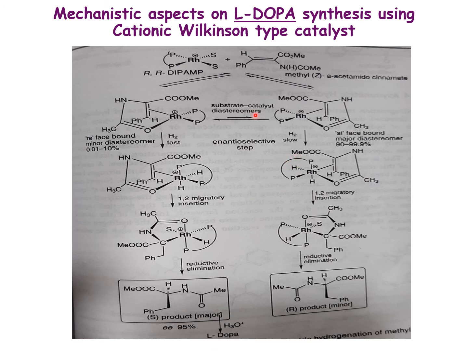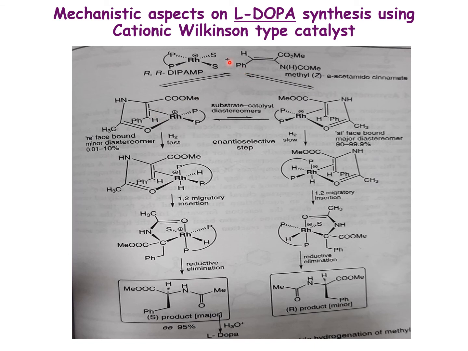The primary aspect is the formation of the Re face and Si face intermediates. The amount of Re face formation is less, but it is highly reactive, about 580 times more reactive than the Si face.